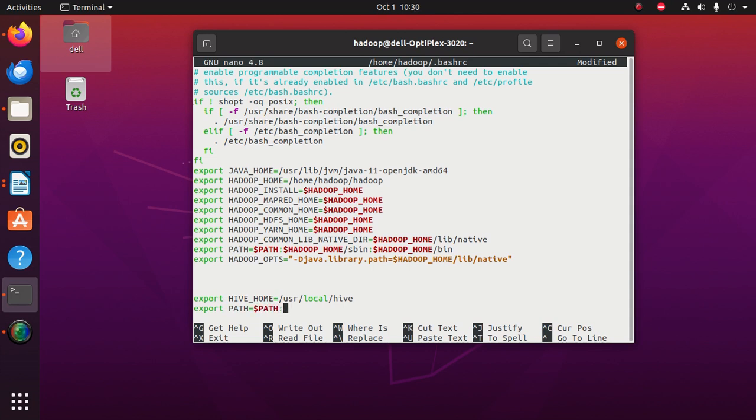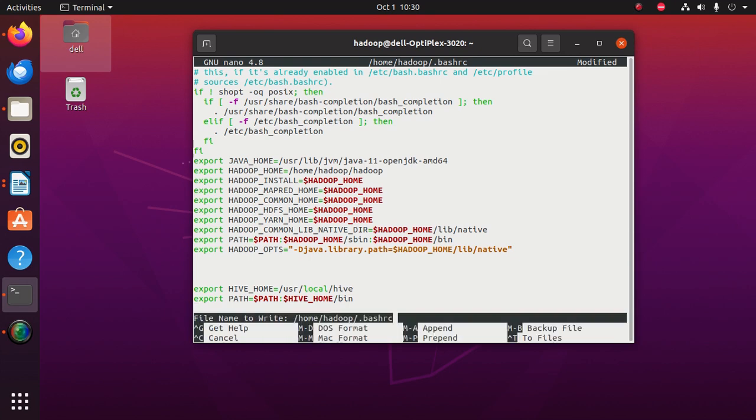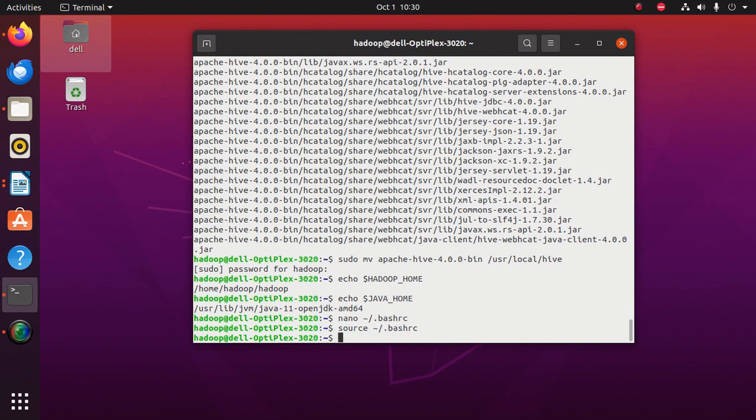Next is export PATH equal to $PATH:$HIVE_HOME/bin. We have to type these two lines. This will specify the Hive home variable in the bashrc file. So now we can save and close the file. To run this bashrc file, we use the command source. Okay, so the environment variable is set.